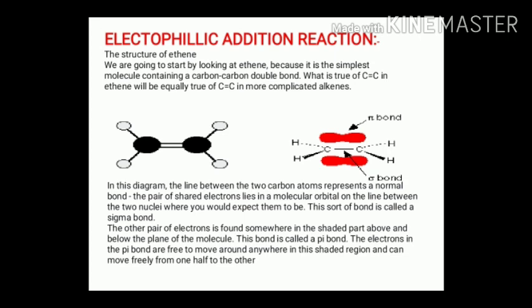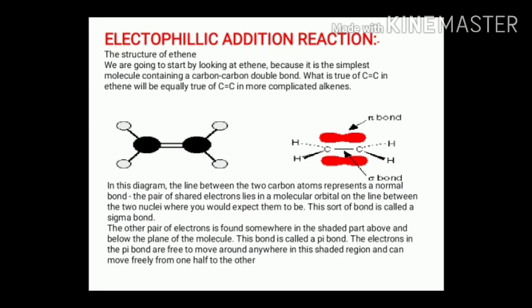Now, let us see electrophilic addition reaction. Before understanding electrophilic addition reaction, first we should know about the structure of an alkene. I am taking the simplest example of ethene, because what is true of the carbon-carbon double bond in ethene will be equally true for the carbon-carbon double bond in more complicated alkenes.